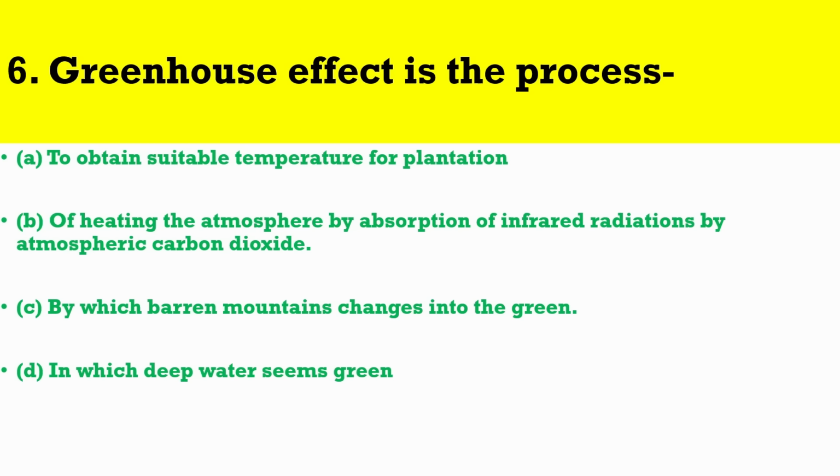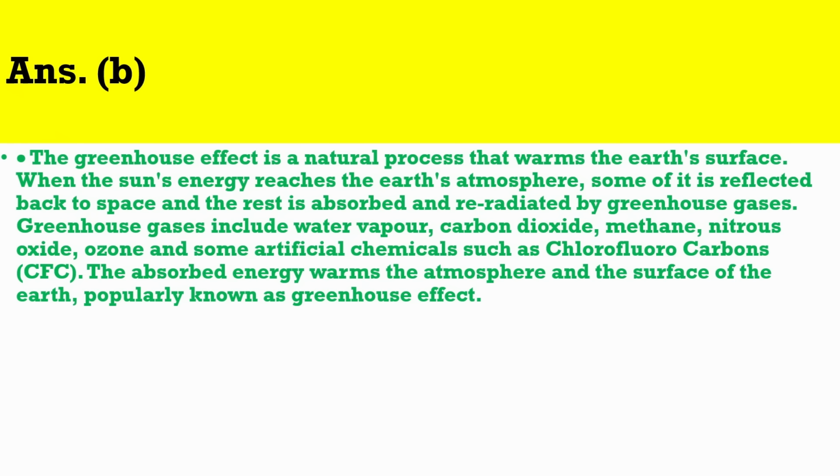Question number 6. Greenhouse effect is the process. The correct answer is B. The greenhouse effect is a natural process that warms the Earth's surface. When the sun's energy reaches the Earth's atmosphere, some of it is reflected back to space and the rest is absorbed and re-radiated by greenhouse gases. Greenhouse gases include water vapor, carbon dioxide, methane, nitrous oxide, ozone and some artificial chemicals such as chlorofluorocarbons, CFC. The absorbed energy warms the atmosphere and the surface of the Earth, popularly known as greenhouse effect.